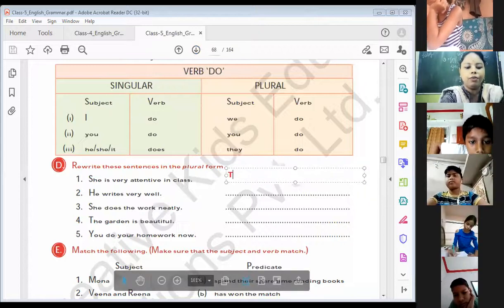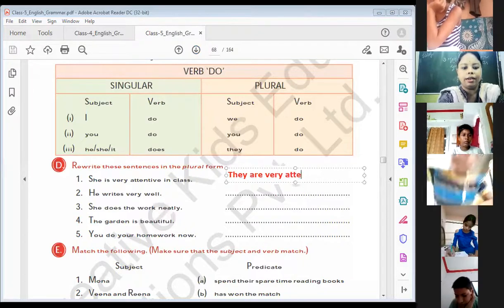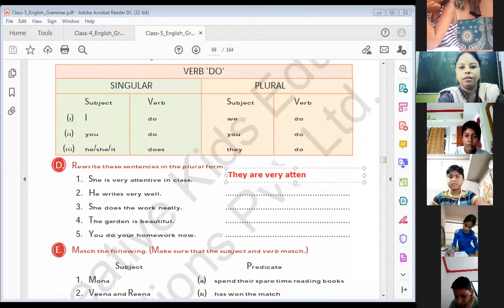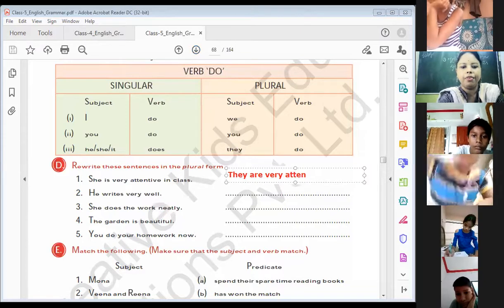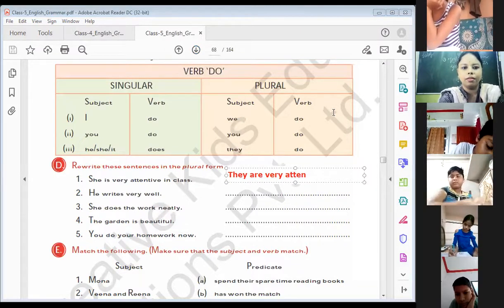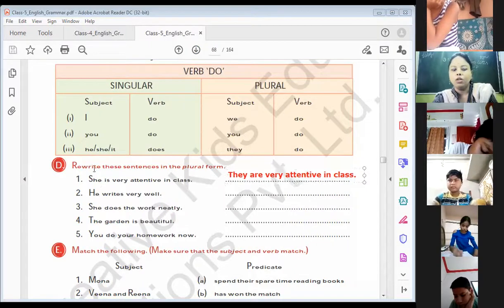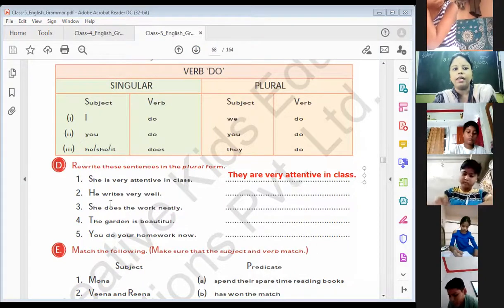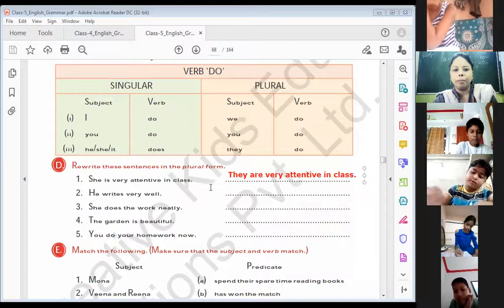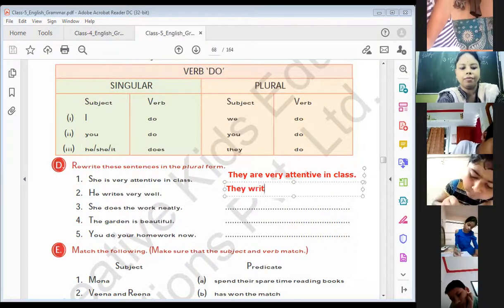Understand? What we have to write? They are, and the rest of the sentence: very attentive in class. Understand? This is the sentence. Next, he writes very well. They write very well. Understand?